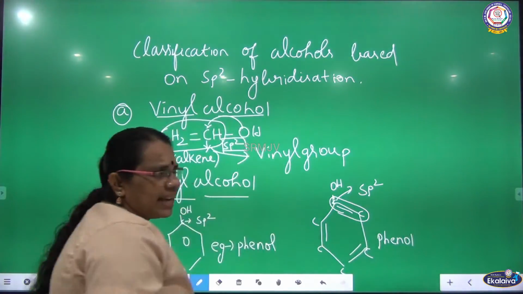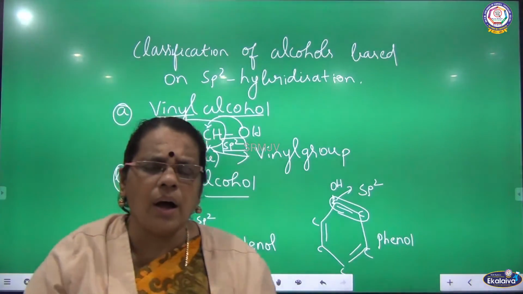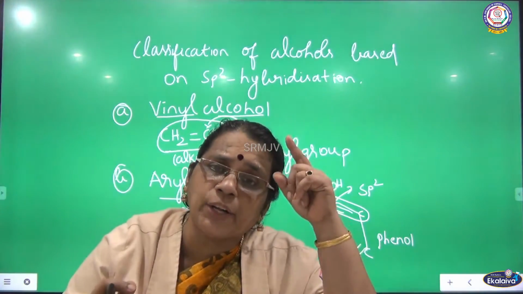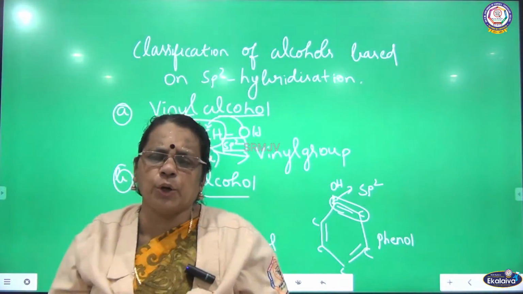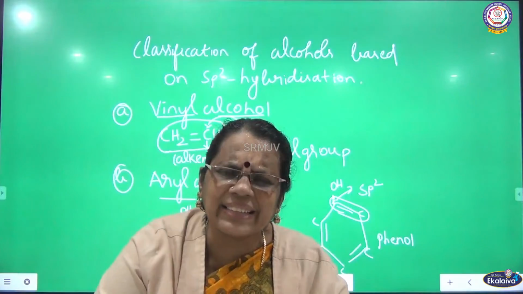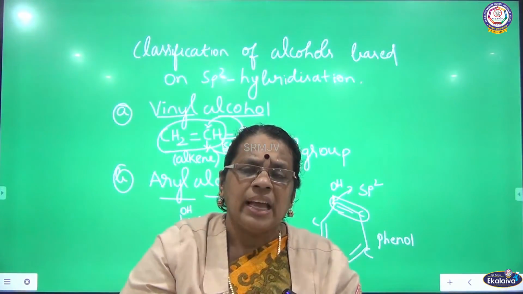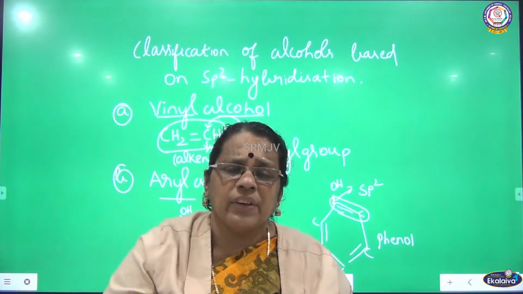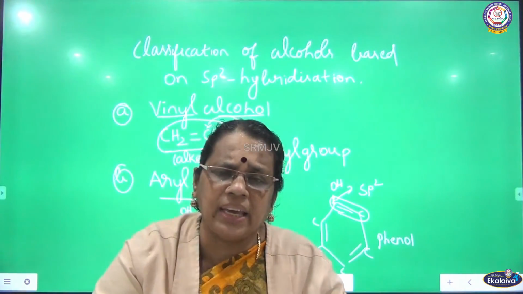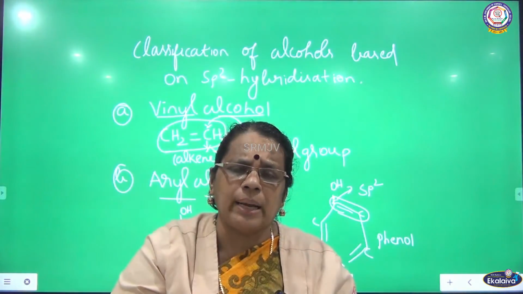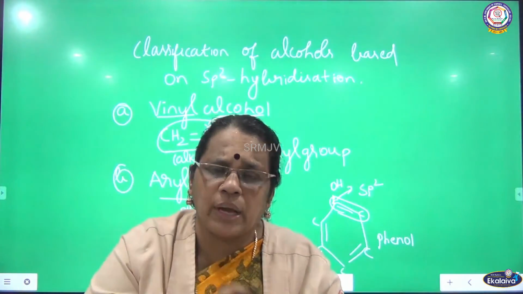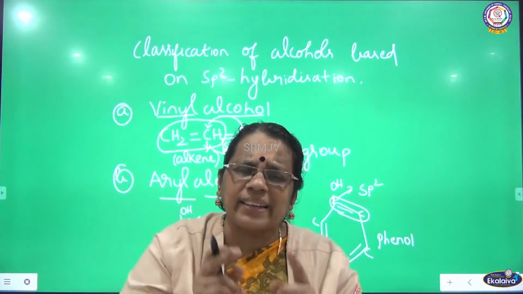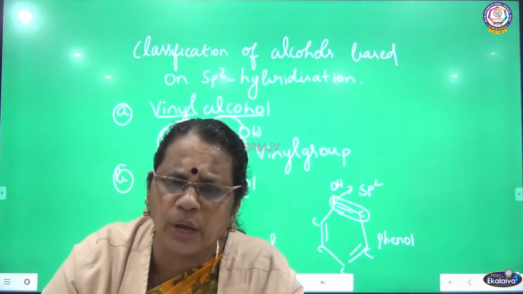So, this is the classification of alcohol based on sp2 hybridization. Why is it sp2? Because in both cases, OH is attached to the doubly bonded carbon, that is unsaturated carbon, which comes under the alkene family, where carbon-carbon double bond has sp2 hybridization. So OH is attached to the carbon having sp2 hybridization.